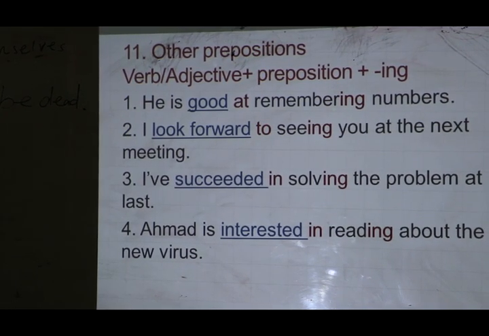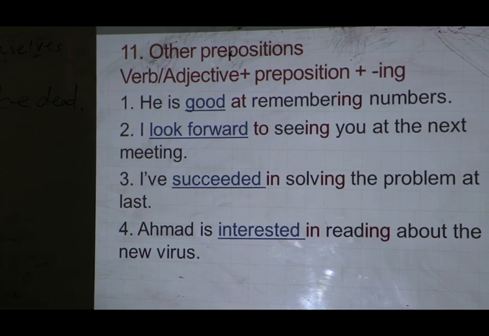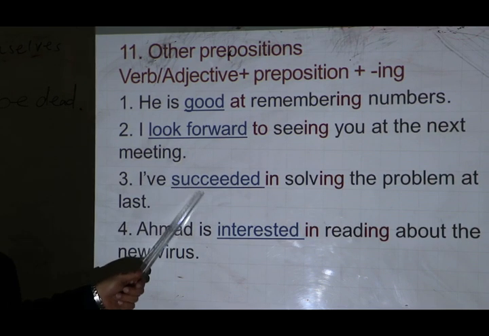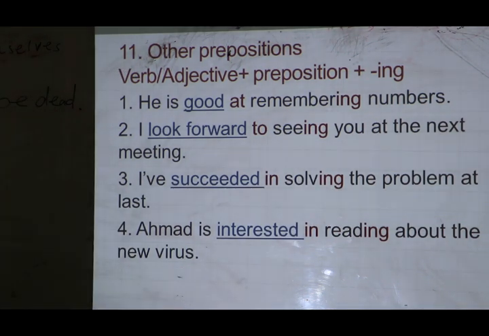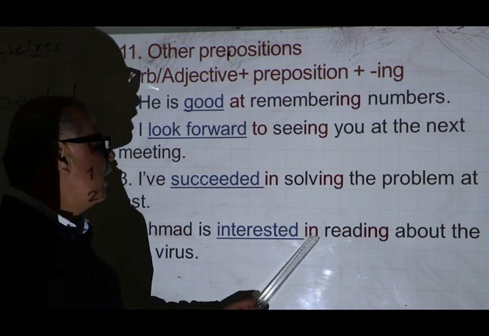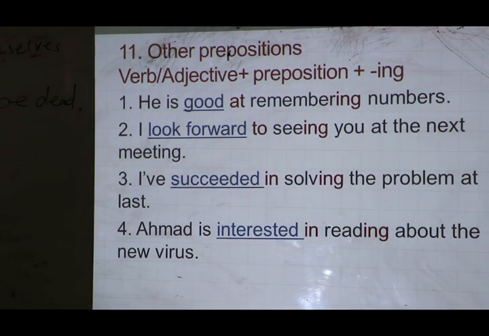Number three, I've succeeded in solving the problem at last. The verb is succeeded and it's followed by in and the ing form, solving. And number four, Ahmed is interested in reading about the new virus. Interested here is an adjective. It is followed by a preposition and the ing form.